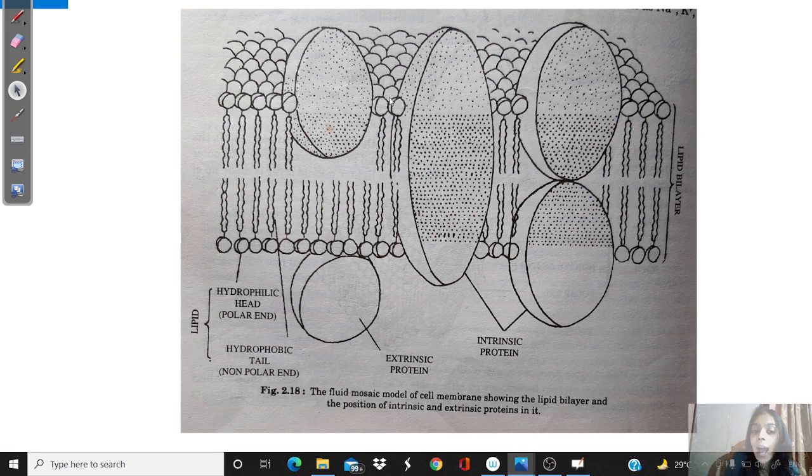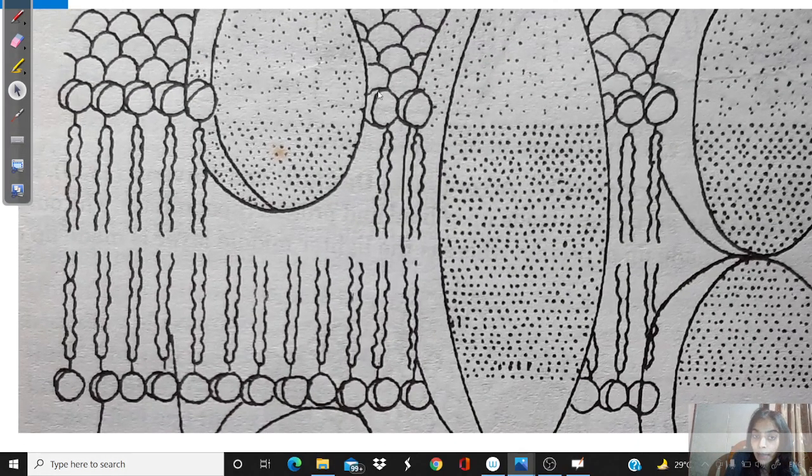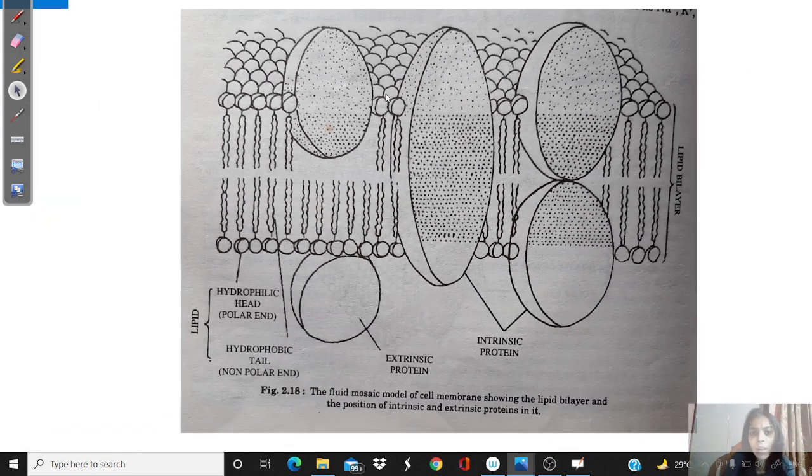And the hydrophilic part, that means the head part, it will be oriented towards aqueous phase of the cell. Suppose a general question, if I ask you, just give it a try. Try yourself. Outside the membrane is the limiting structure.